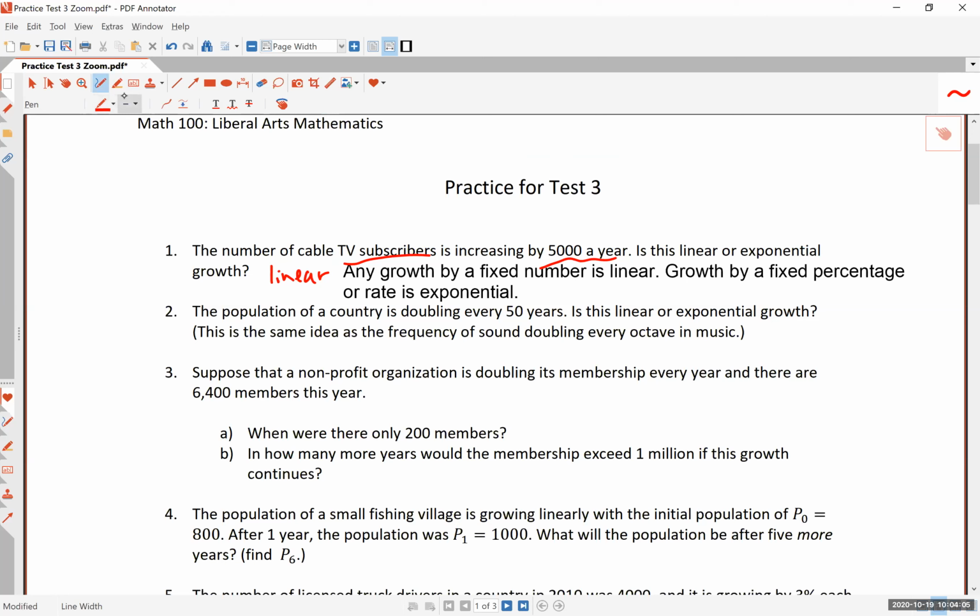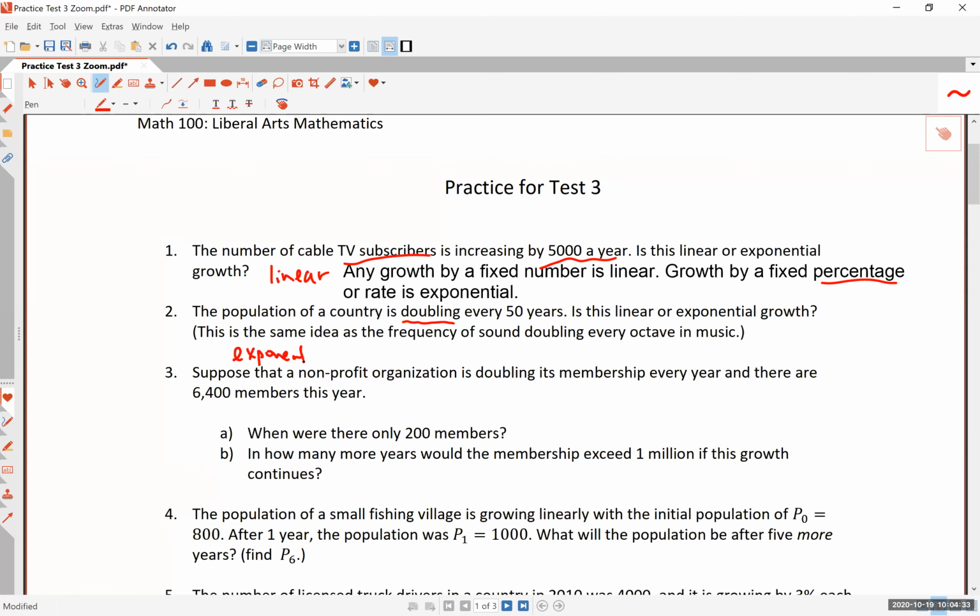All right, let's go to the second one. The population of a country is doubling. So what is doubling? Is this a fixed number? If a number doubles, like from 1 to 2 and then 2 to 4, 4 to 8, it's clearly not a fixed number, right? Doubling basically means 100% growth, and 100% is, of course, a percentage. And so it is exponential.